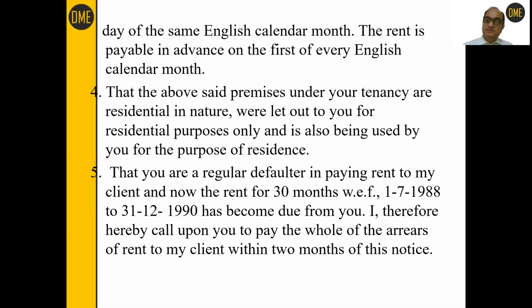But the reason why he is terminating, he says to the tenant that you are a regular defaulter in paying the rent to my client, and now the rent for 30 months with effect from 1st July 1988 to 31st December 1990 has become due from you. You have not paid rent at all. I therefore hereby call upon you to pay the whole of the arrears of rent to my client within 2 months of this month.